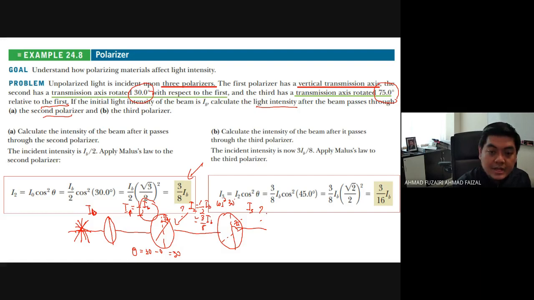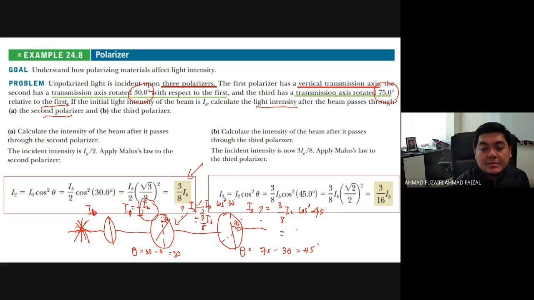And how to get to I3, which is the third polarizer? So we should use 3 over 8 IB cos square how much? Now the theta is 75 minus 30. Remember, minus 30, not minus 0, because that is the difference between the second polarizer and the third polarizer. 75 minus 30 becomes 45, so we should put 45 degree here.